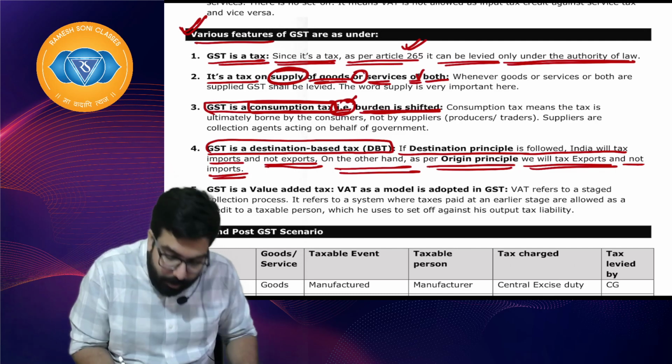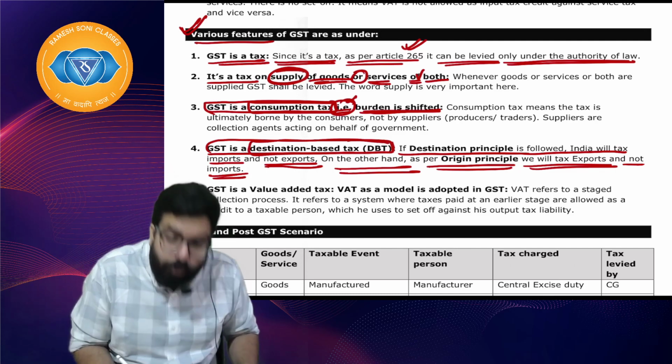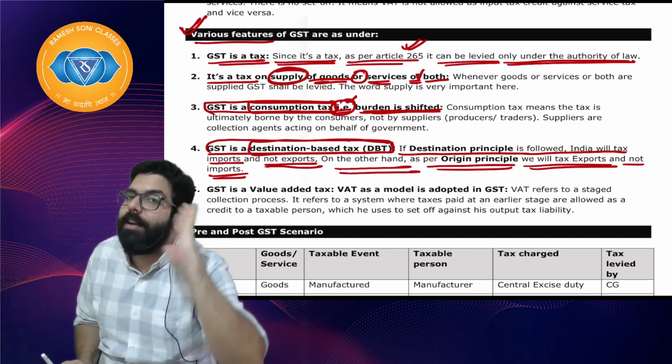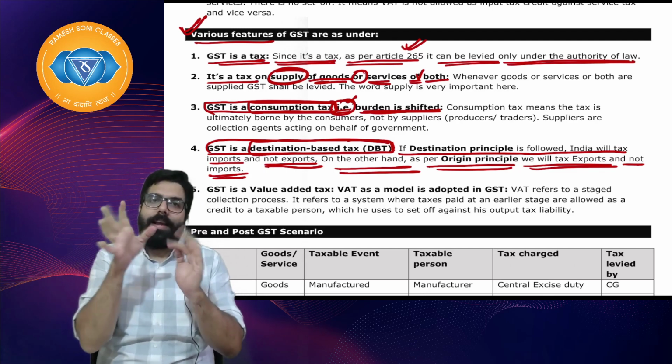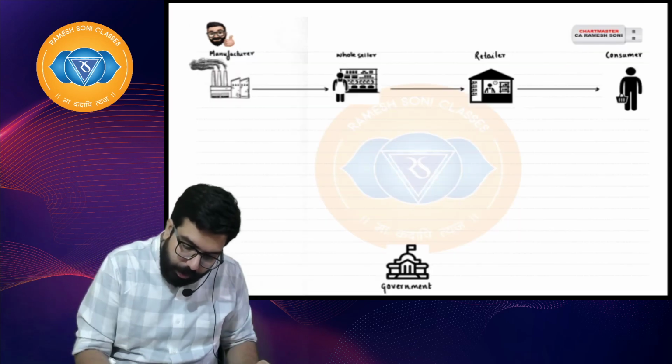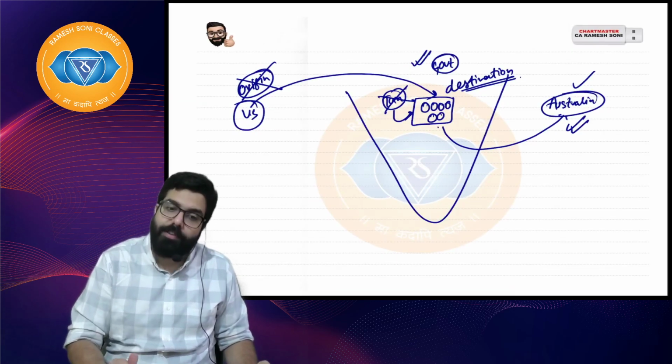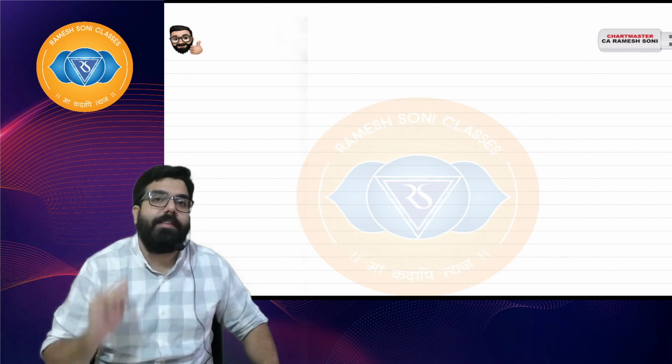But GST is a destination based tax. It means wherever the destination is, that state gets the tax. For an example, now I'll link it to GST. This I was explaining to you, the destination and origin principle. Now I'll link it to the GST.